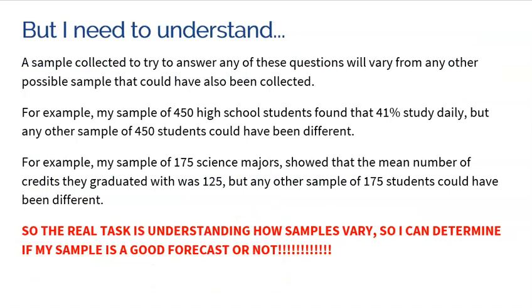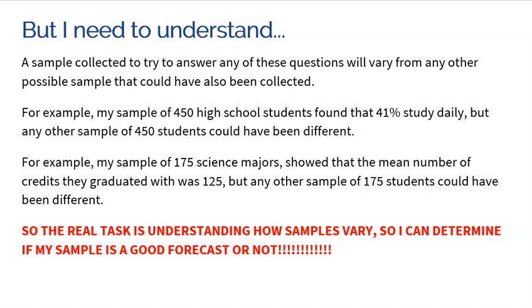But I need you to understand, a sample collected to try to answer any of these questions will vary from any other possible sample that could have also been collected. This is this idea of sampling variability. For example, maybe I have a sample of 450 high school students and it found that 41% study daily. But any other sample of 450 students could have been different. Could have been 42%, it could have been 38%, could have been 50%. I don't know. All I know is my one sample, but I have to know that it could vary from other samples of the same size.